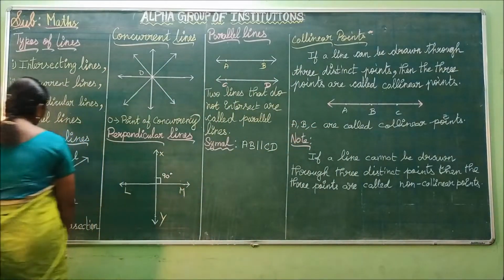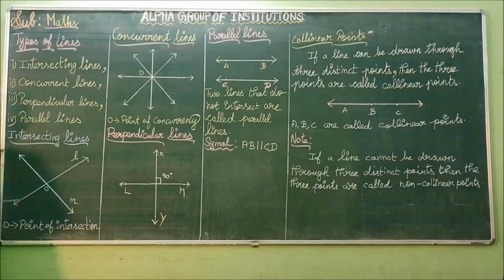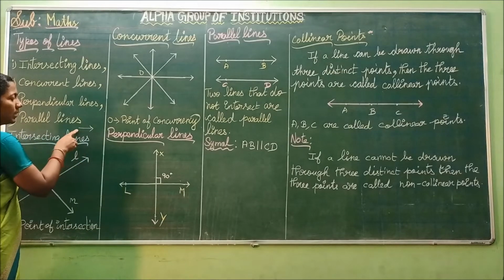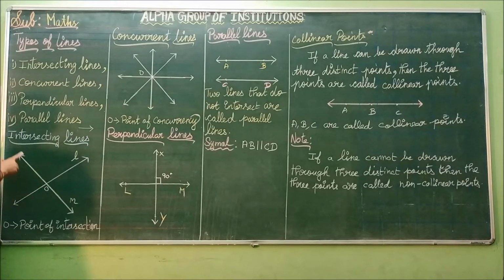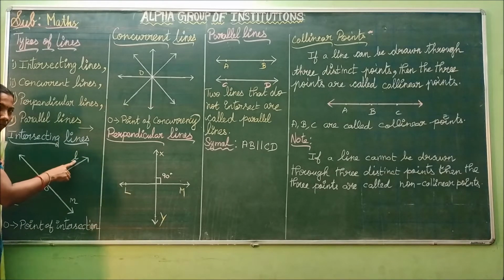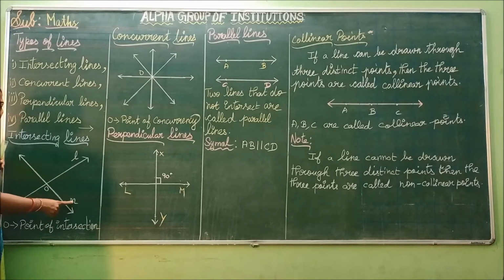See here. This is one line. How can you call this a line? Because at the end points we have two arrow marks. So we can call this a line. Suppose if you have one arrow mark, we can call this a ray. So this is one line and this is another line. We are calling this line L. The name of this line is M.